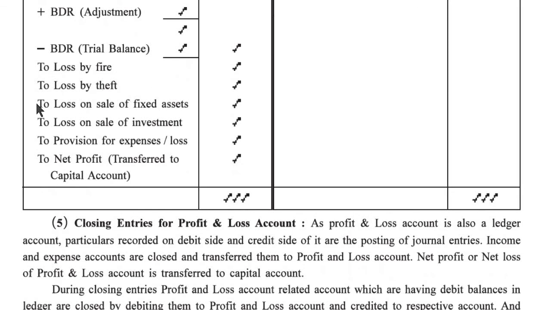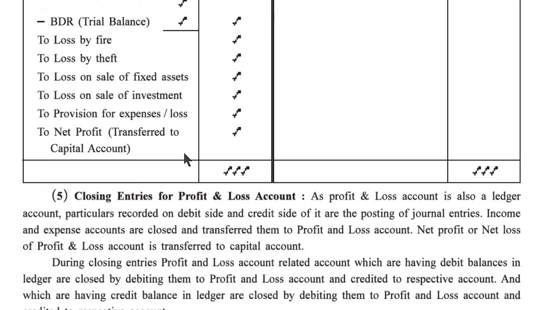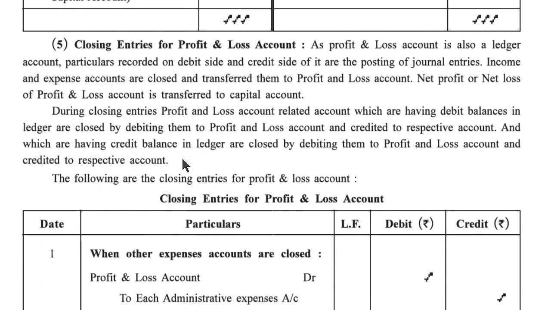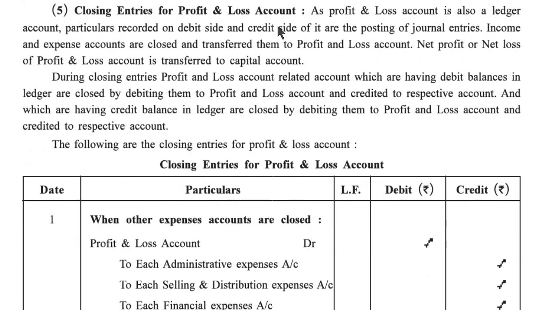Afterward, to loss by theft, to loss on sale of fixed asset, to loss on sale of investment, to provision for expenses and loss, and afterward lastly to net profit transfer to capital account. Now closing entries for profit and loss account.